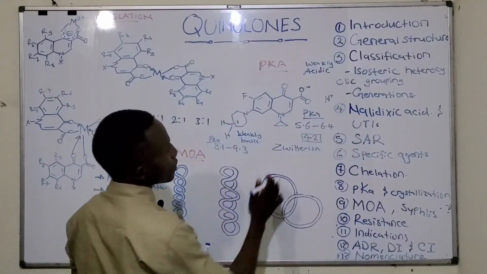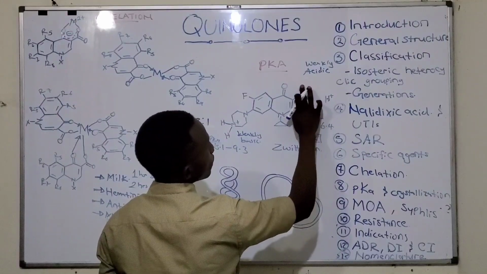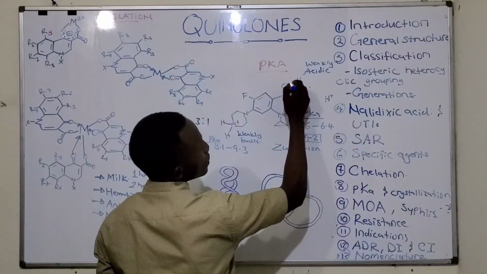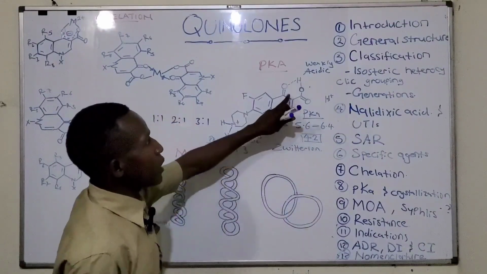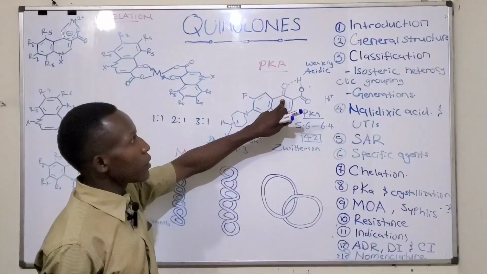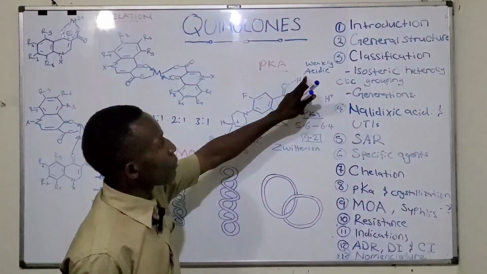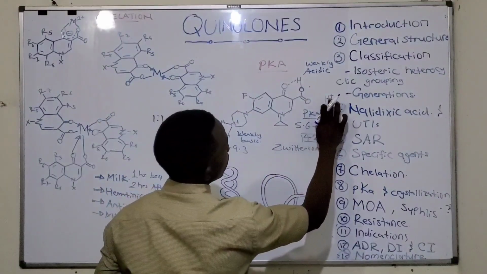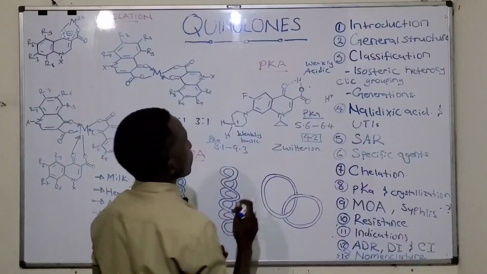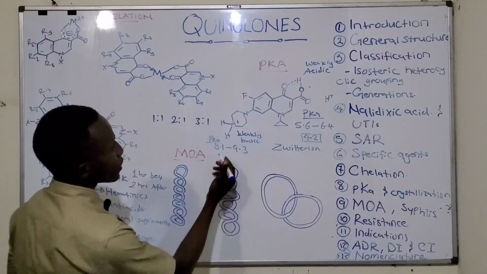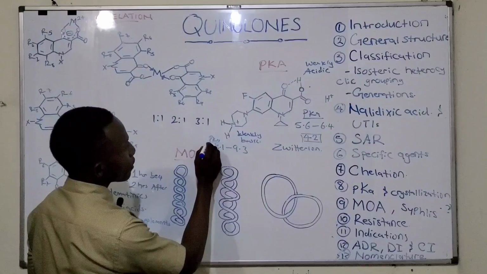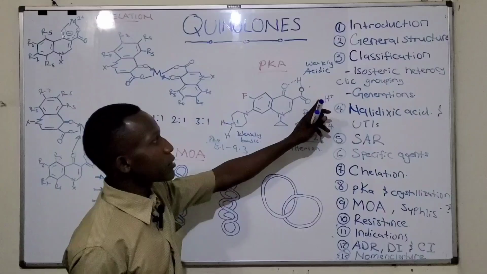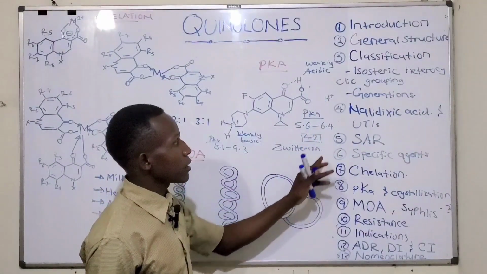Why? This is because of the hydrogen bonding here. This hydrogen tends to form a bond with the oxygen here, this ketone group, reducing the ability of this hydrogen, the proton, to be released into the medium. Therefore, reducing the acidity of this group. But here, the pKa is high, meaning that this one is highly basic. This one is acidic, but it is more weakly acidic.